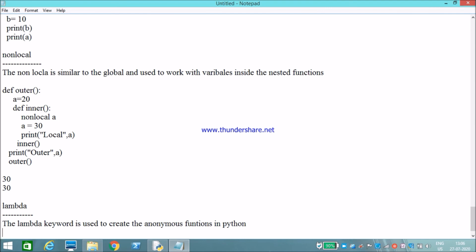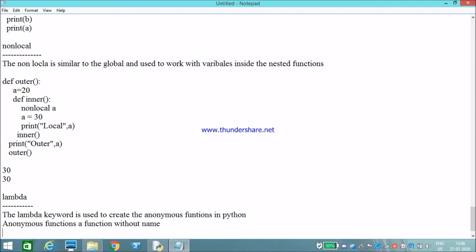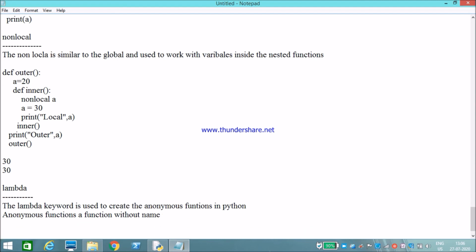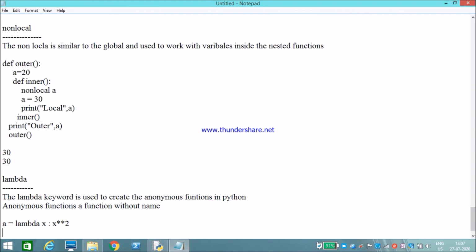Okay, what is an anonymous function? An anonymous function is a function without a name. How to create an anonymous function? A simple example I'll show. With the lambda keyword followed by arguments, a colon, then an expression.